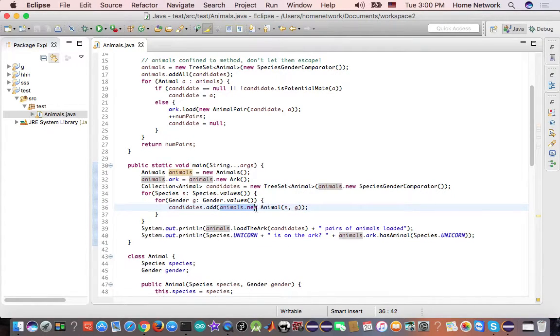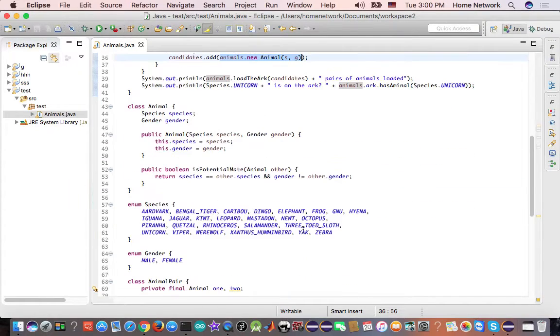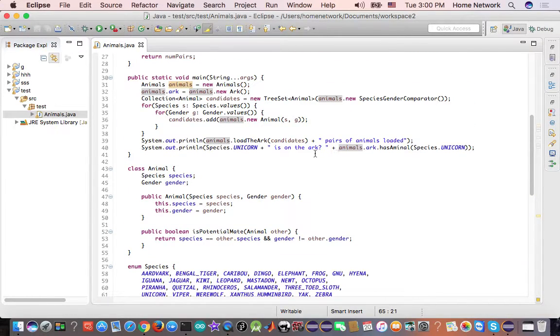So once a candidate collection is created, I iterate through the species and gender enums and add the animal with that species and gender. There are 26 species and 2 genders, so totally we have 52 animals added to the candidates. Once we have candidates, we call the animals loadArk and print out how many pairs we have loaded. Finally, we check if unicorn is on the ark.